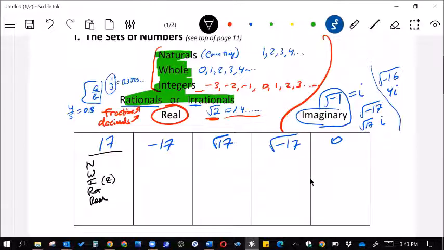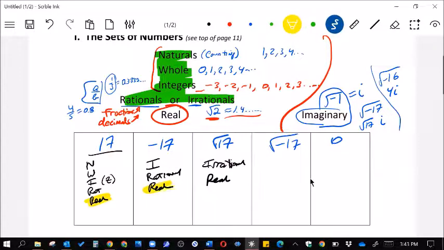This one, because it's a negative, it's not a natural and it's not a whole number. It's an integer and it's considered a rational and a real. Square root of 17, that's going to be an irrational, but it's also a real. Notice for each one of these are real numbers. Okay, so just because we're focusing on square root or negative or not, you still call them real numbers.